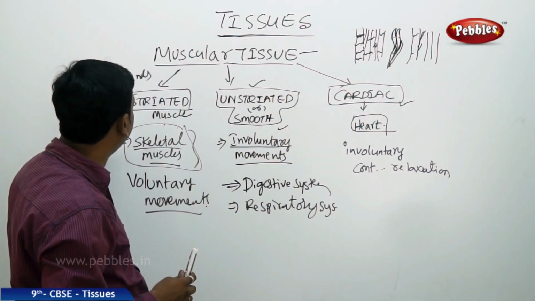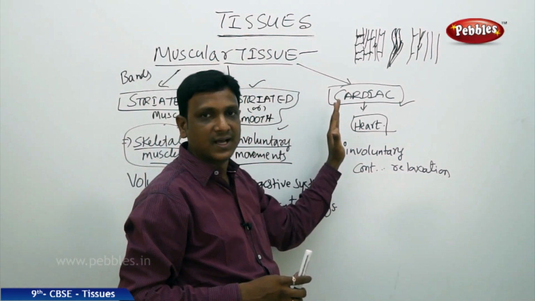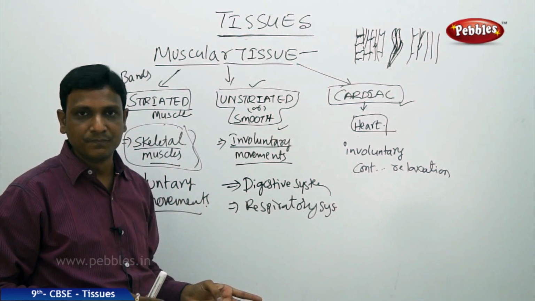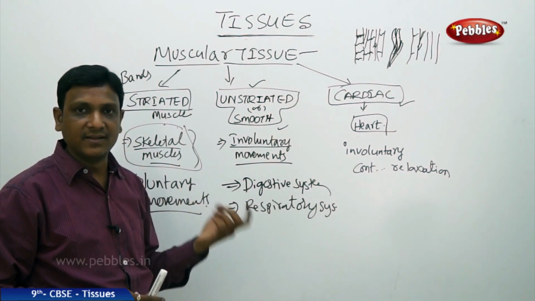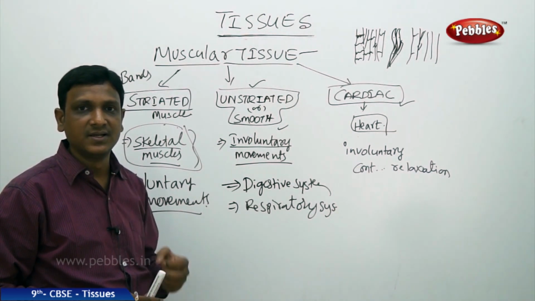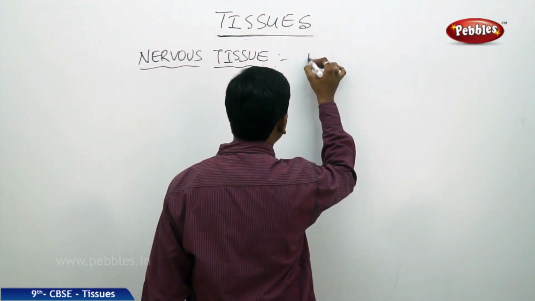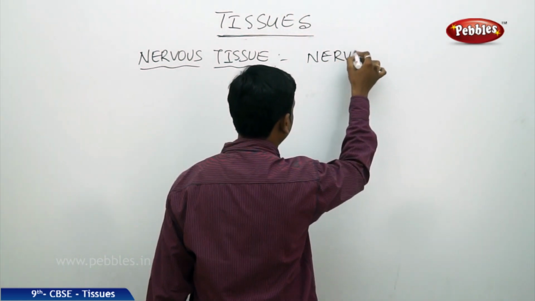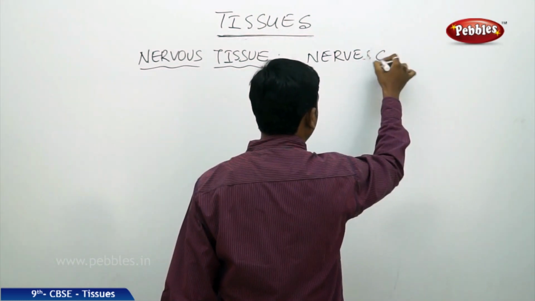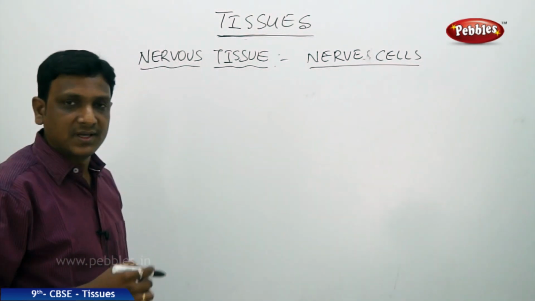So the muscular tissue is of three kinds. One is striated muscle, the other one is unstriated muscle, and the third one is cardiac muscle. So this is all about the muscular tissue. We have seen the epithelial tissue, the connective tissue and the muscular tissue. The next tissue of animals which we are going to study is the nervous tissue. The nervous tissue is made up of specialized cells called nerve cells. Let us write it as nerve cells. The nerve cells make up the nerves. So these are special cells.